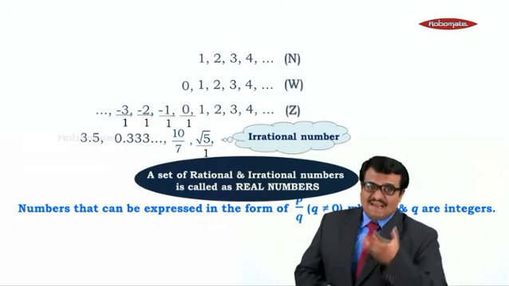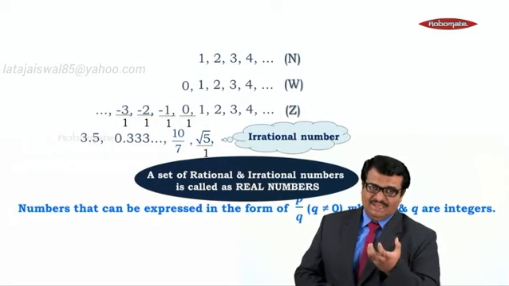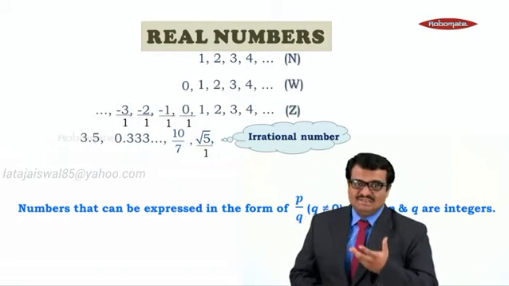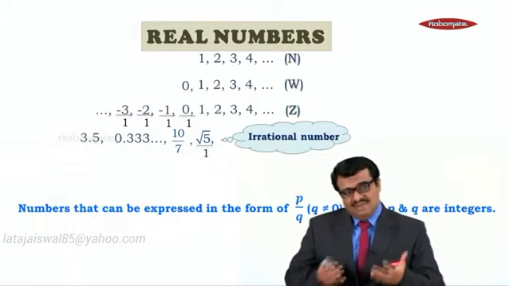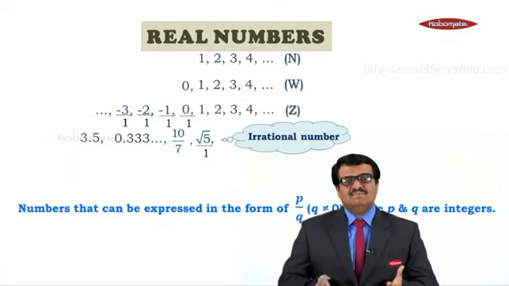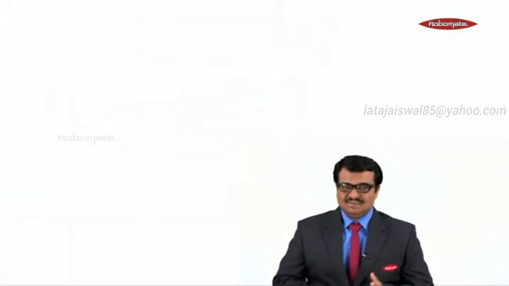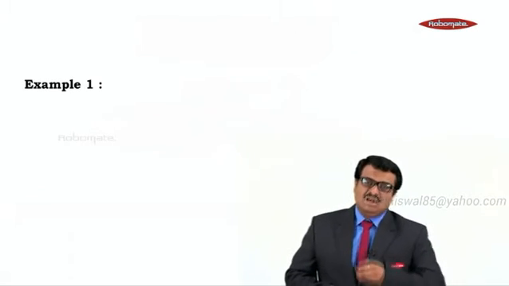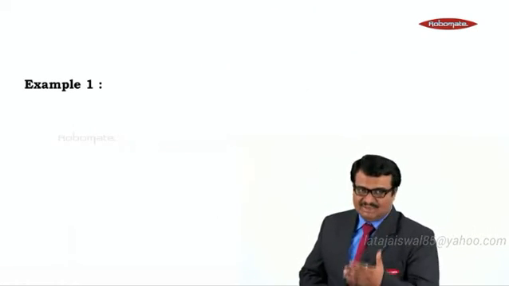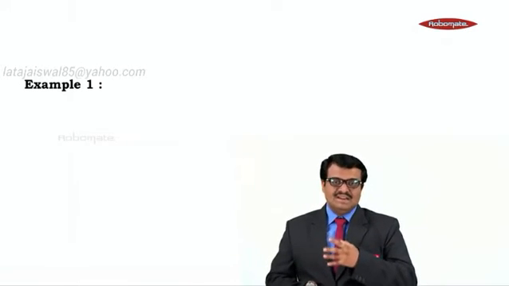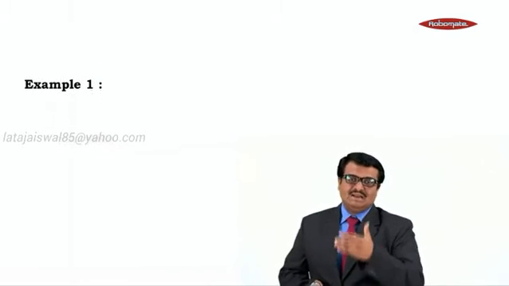Now, the set of rational and irrational numbers together is called the set of real numbers. That is the name of this chapter, real numbers. So, if we are asked a question, what are real numbers? Real numbers is nothing but the set of rational and irrational numbers. Now, let us proceed further in this chapter. All this we have learnt in our 9th standard. It was just a revision of what we learned in our 9th standard. Now, let us proceed with our 10th standard material.